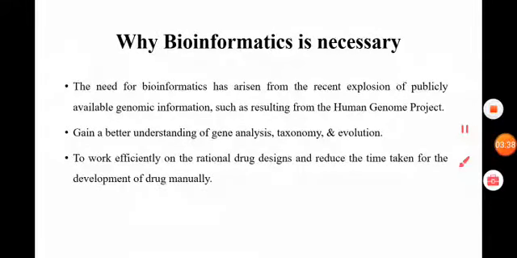Bioinformatics is necessary for the recent explosion of publicly available genomic information. This information is helpful to the human genome project, so it is necessary to store all the genomic information.